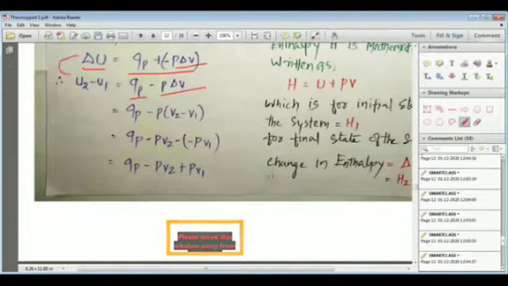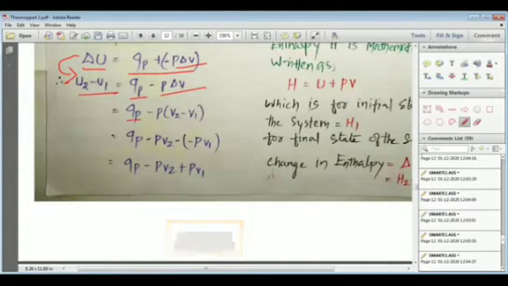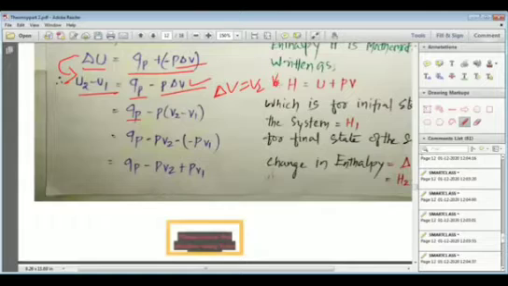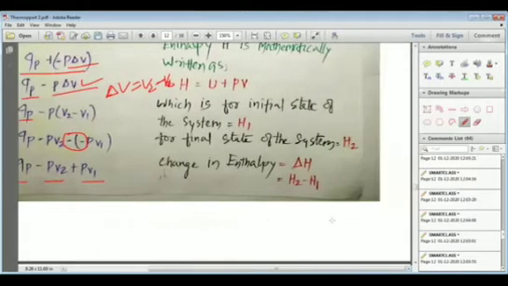And for delta U we can write U2 minus U1, and therefore U2 minus U1 is equal to QP minus P (V2 minus V1), because delta V is equal to V2 minus V1, my dear students. So now you can see here easily that when we multiply this, P into V2, that is PV2, and P into V1, that is PV1. But here, due to the minus into minus, this minus and minus turns out to be plus, and finally we get U2 minus U1 is equal to QP minus PV2 plus PV1. I hope, my dear students, you understand it all.